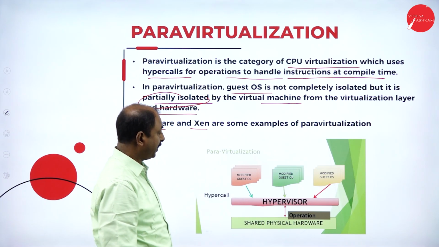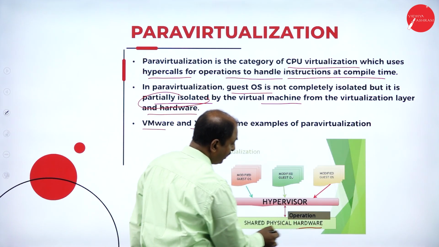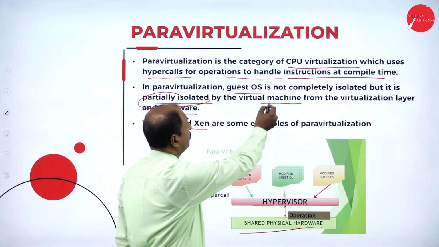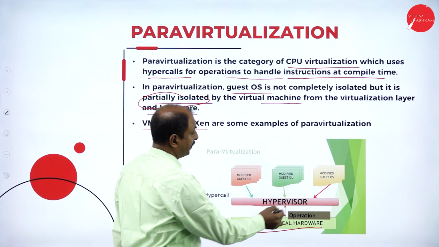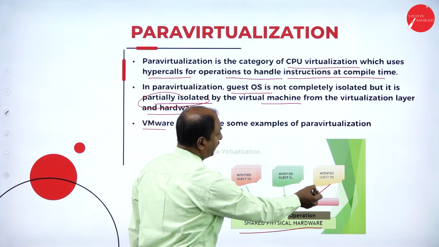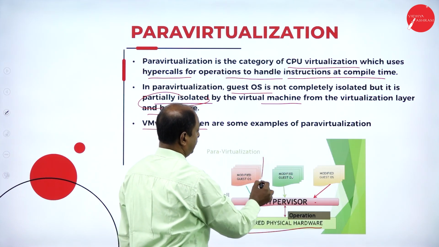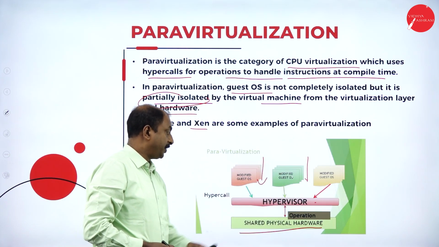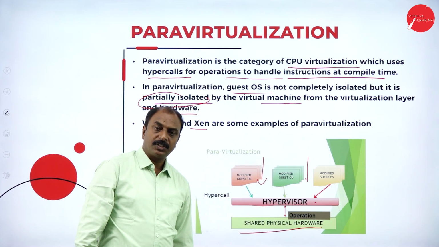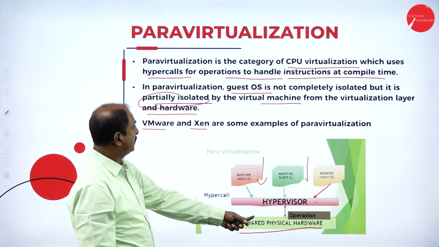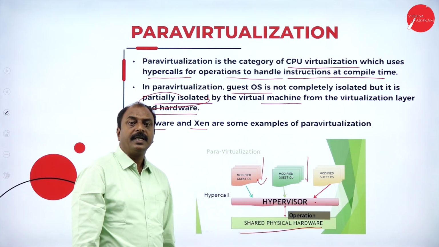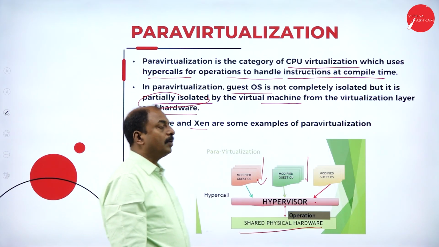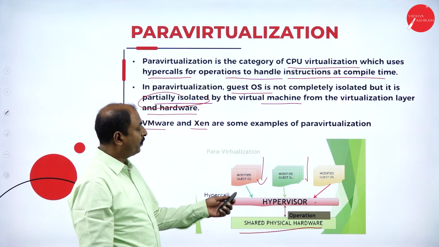And here is the diagram. This shows shared physical hardware, which may be components of the CPU, so it is also CPU virtualization. The hypervisor is software, and these are the modified guest operating systems. So this is para virtualization, where the virtual environment is not fully isolated from the virtual machines, only partially isolated.